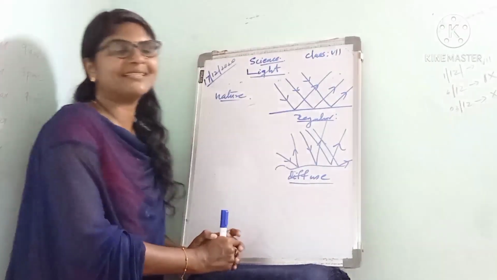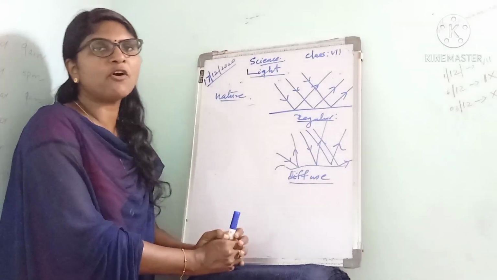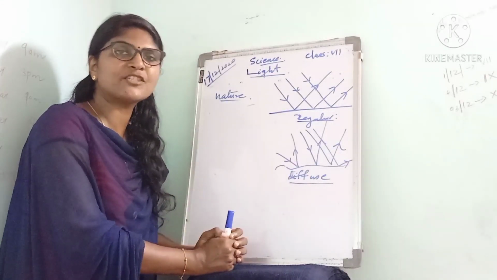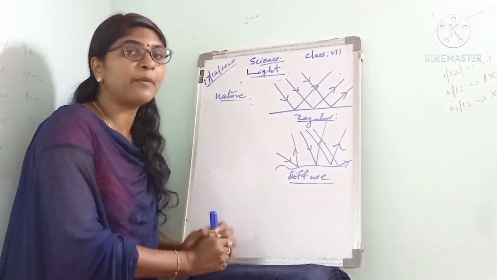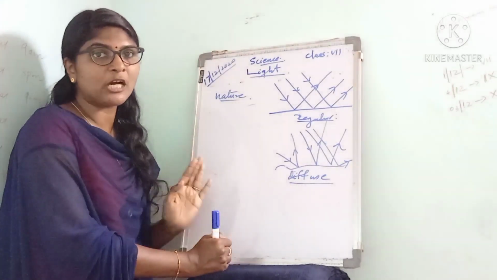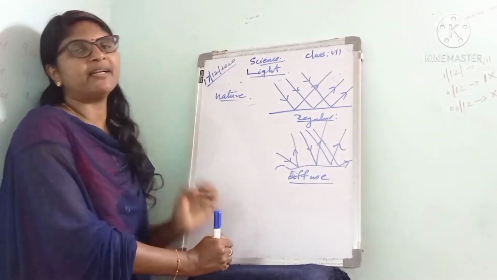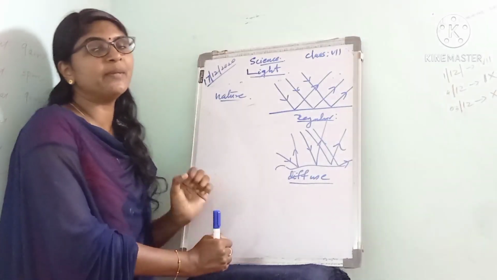Children, what are the things that we have learned today? We learned about light. Light is a form of energy which makes the sensation of sight. One important property of light is that it travels in a straight line. Light cannot bend. Then, what is meant by illuminated objects and luminous objects?